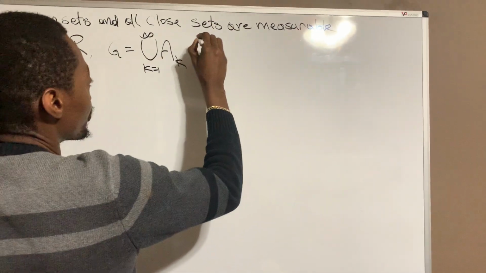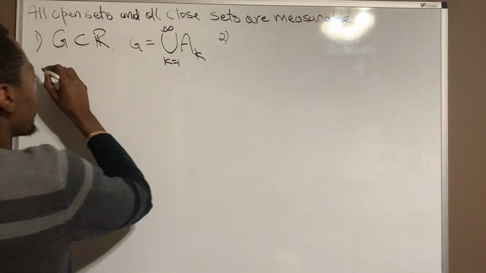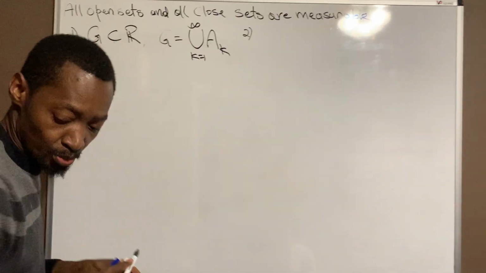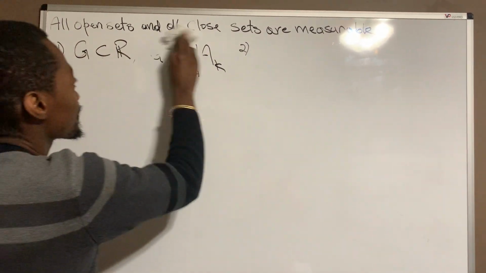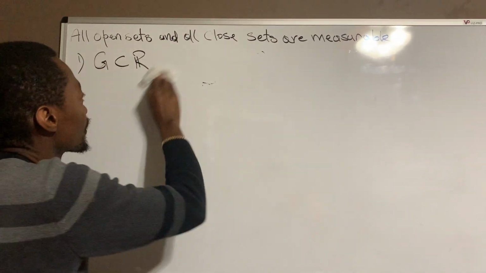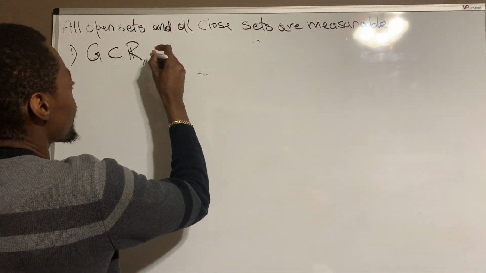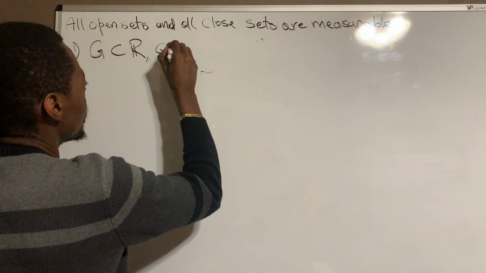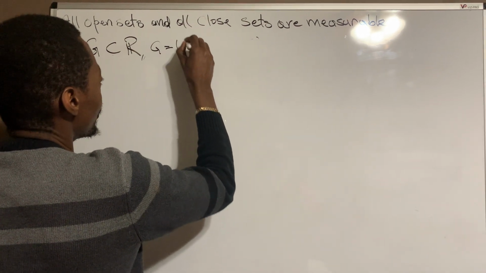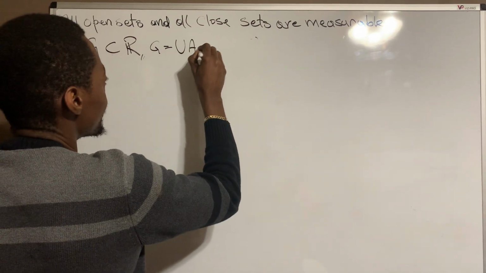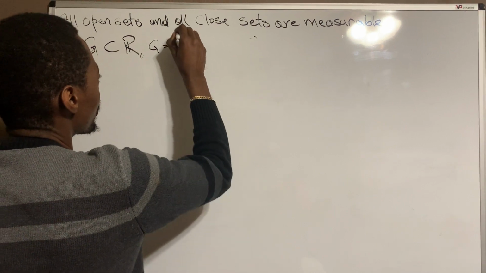The second part of the proof will be, let me put that a little bit smaller so that I can have enough space. So the first thing we want to show is this, with G equals the union of the A_k with k starting from 1 to infinity.